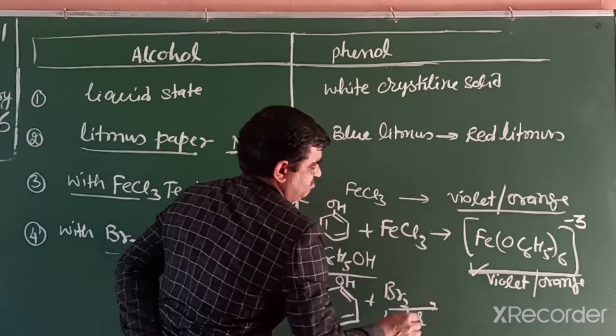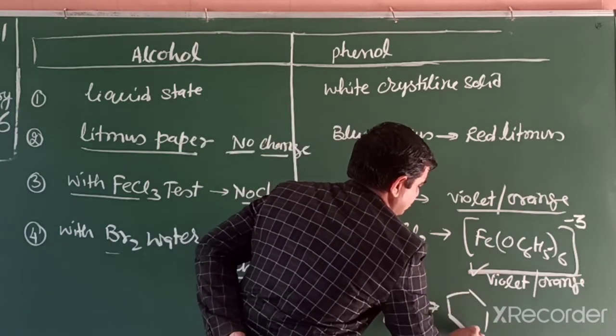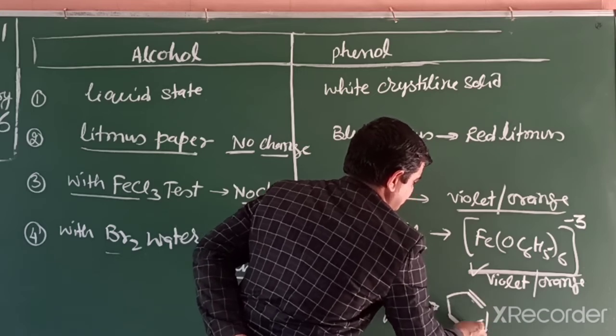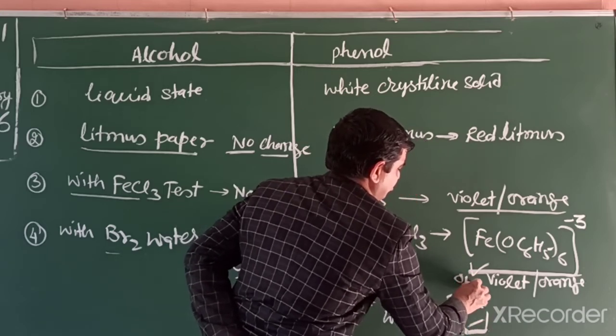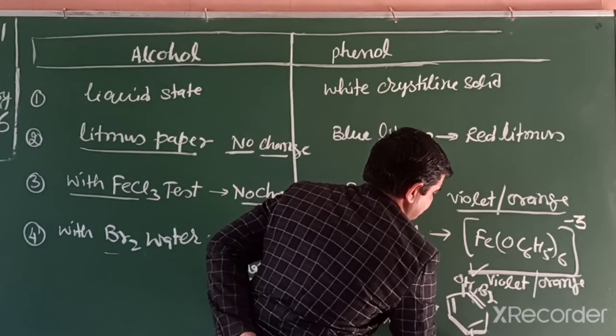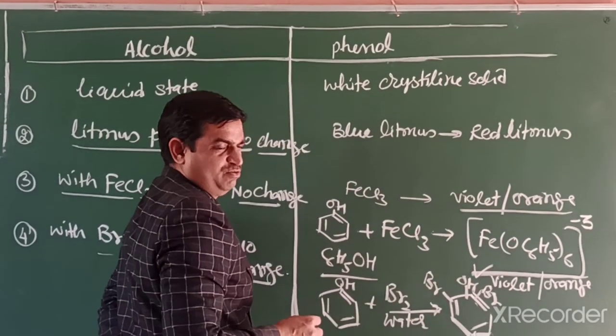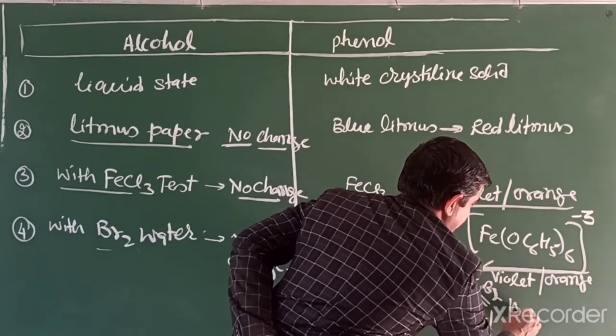Its reddish brown color disappears as a white precipitate. We get 2,4,6-tribromophenol, a white precipitate.